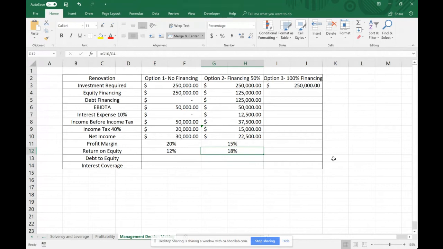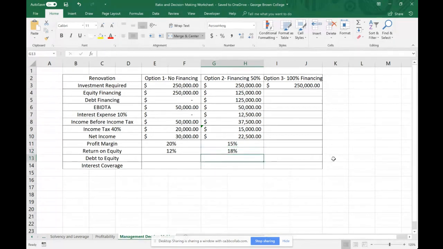Our profit margin is essentially our profit as a percentage of sales, but our return on equity is usually a metric or a measure of how well management is using equity to produce earnings. So if we're seeing a return on equity increasing between the two projects, someone could logically go, okay, well, this is obviously a better use of equity because I'm getting a higher return on it.